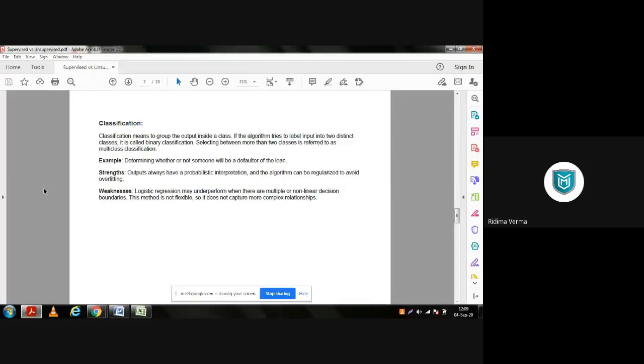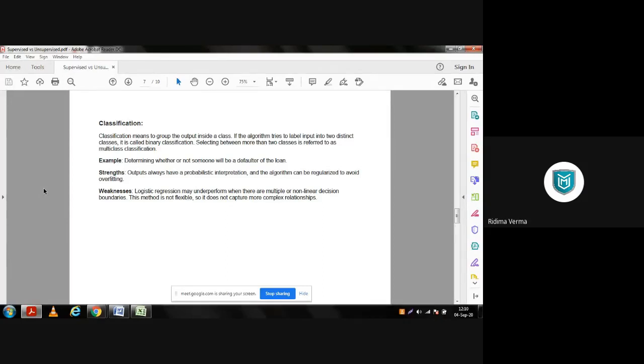So here the main strengths of classification can be. Now if we talk about the example, they are predicting whether someone can be the defaulter of the loan or not. Here we are guiding our algorithm based on the experience of that person's previous bank history, the amount present in his account, the amount of transactions that person is making.